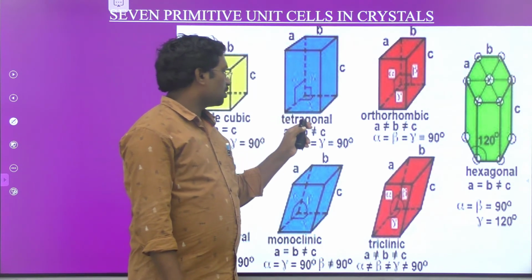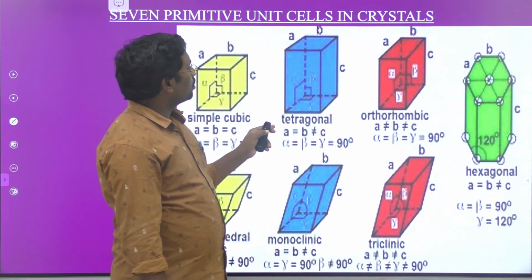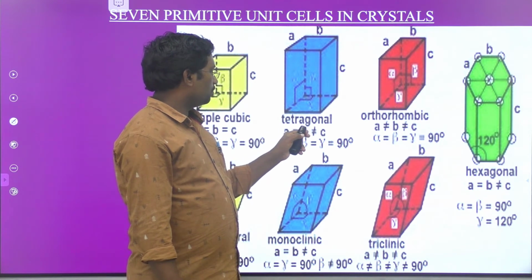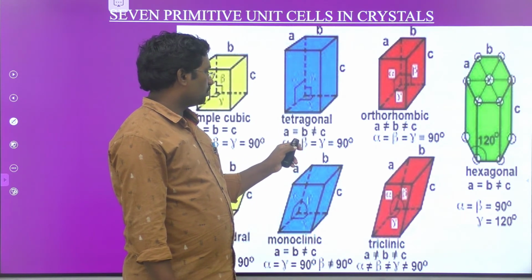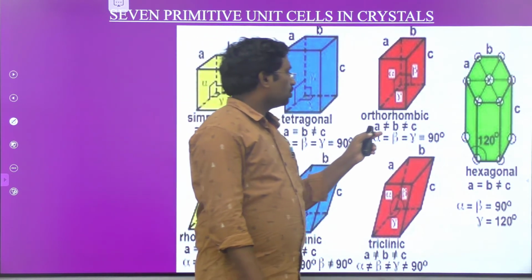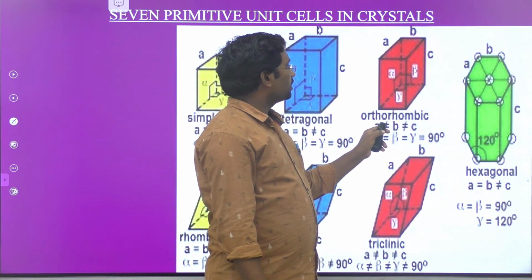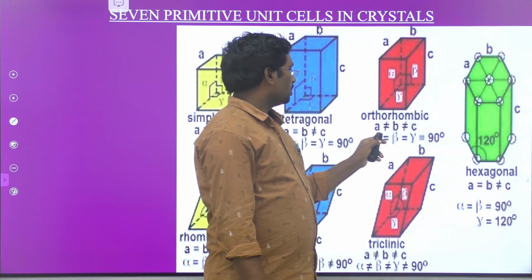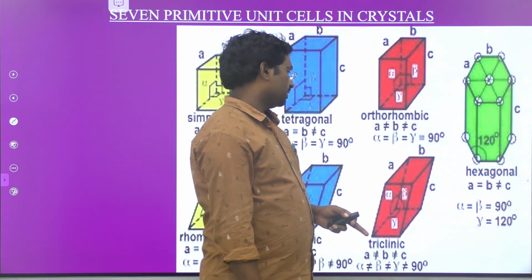In the case of tetragonal structure, a equals b not equal to c, and alpha equals beta equals gamma equals 90 degrees. Come to the third one, orthorhombic: a not equal to b not equal to c, and alpha, beta, gamma equal 90 degrees.